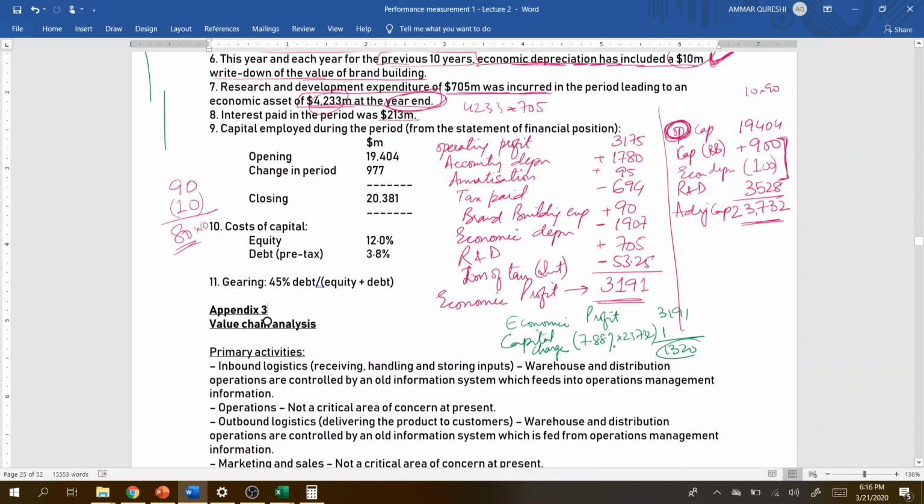So this is basically the positive EVA which has been generated. That means the projects are actually creating value. The company is actually creating value for the shareholders, because positive EVA means that the company is generating enough profit, enough return, which is more than the cost of capital, right? So this is basically the EVA part.